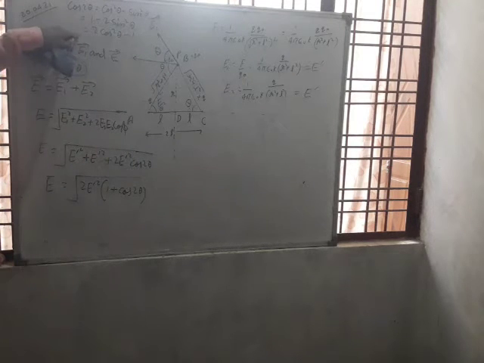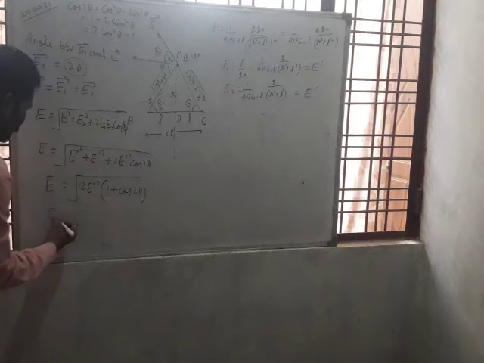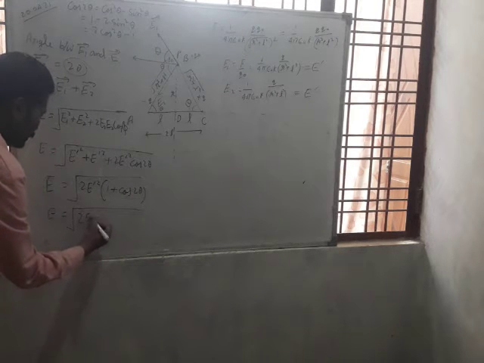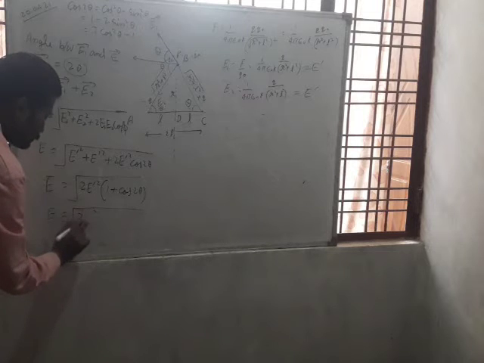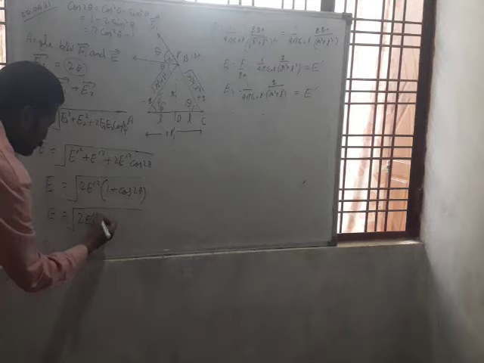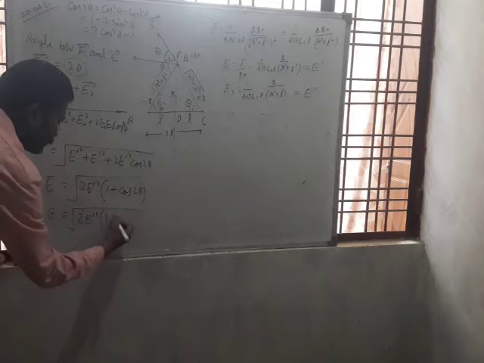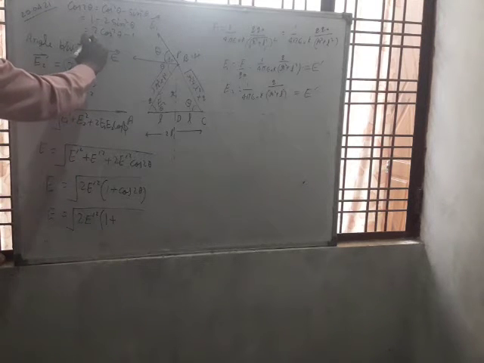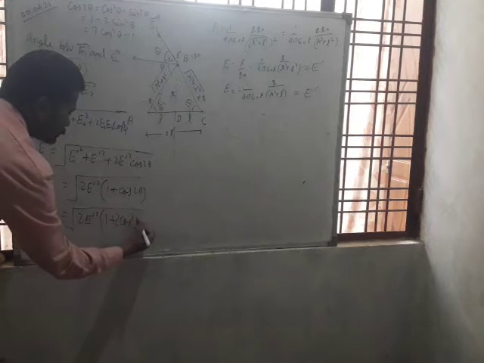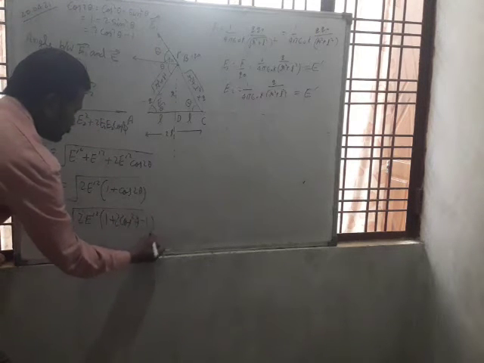If we use the third formula, then 1 will be cancelled out. So E equal to under root 2 E dash square in bracket 1 plus 2 cos square theta minus 1.